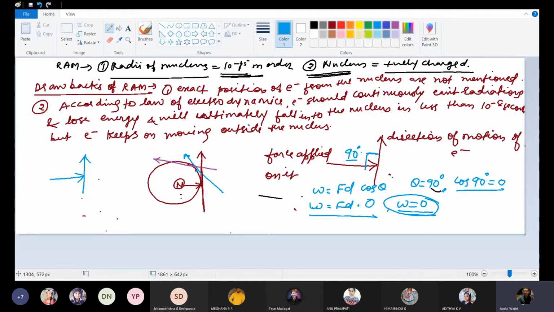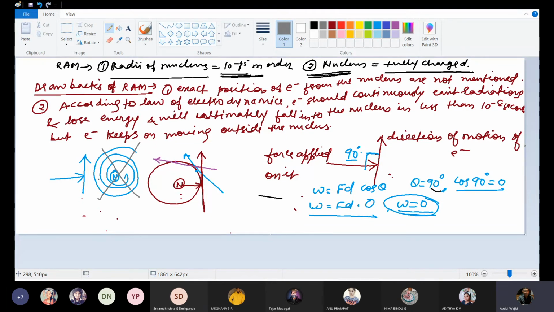So electrons will keep on rotating around the nucleus, outside the nucleus. It will never fall into the nucleus.